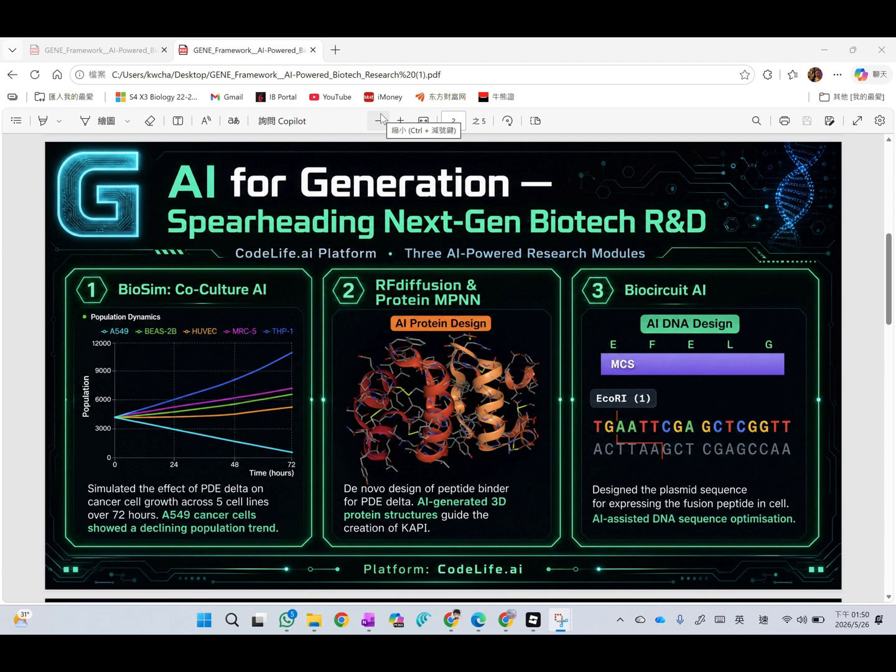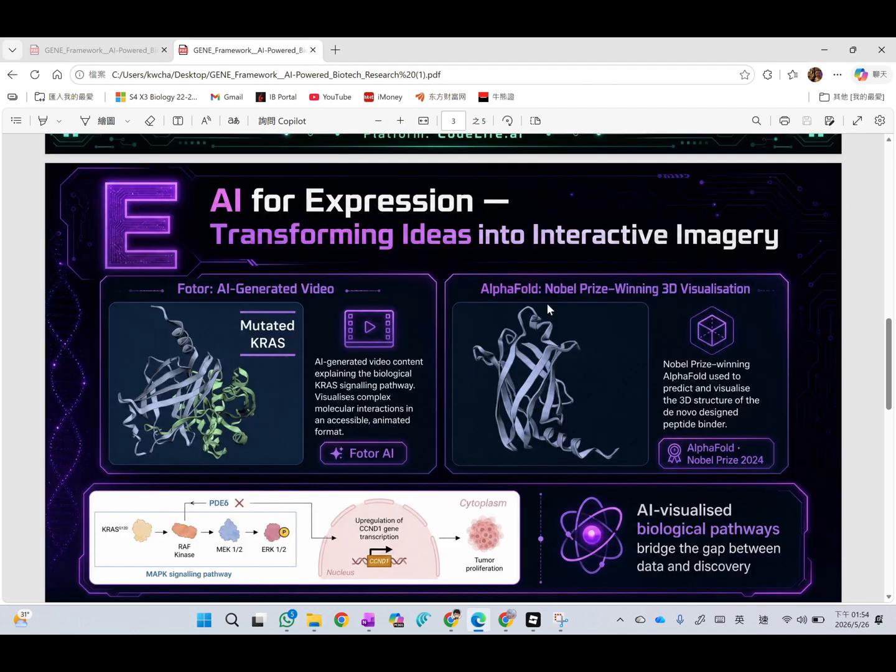We also used BioCircuit AI to design the plasmid-based genetic circuit to express the inhibitors selected in the cancer cell. Let's talk about E, which is expression, which means the transformation of abstract ideas into clearer images.